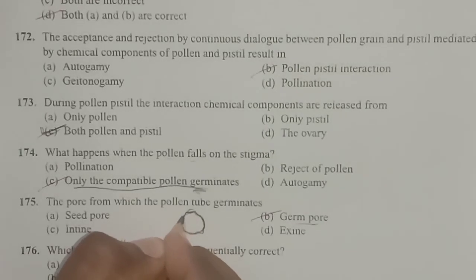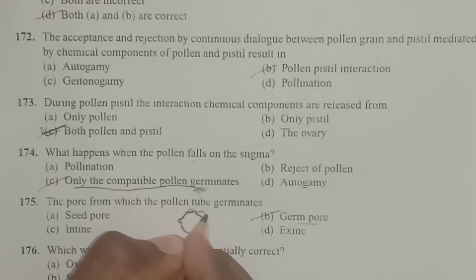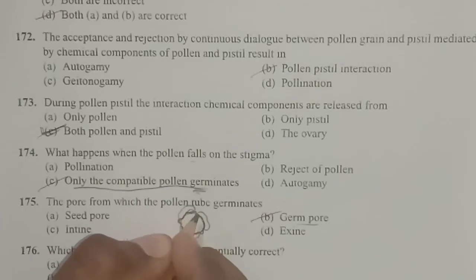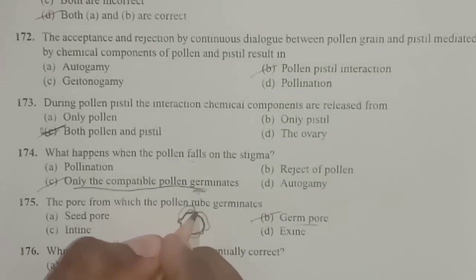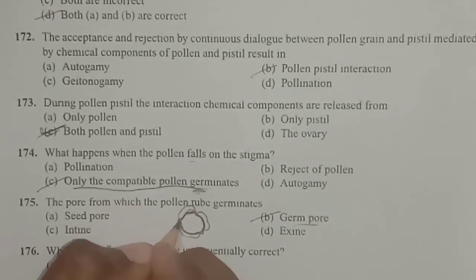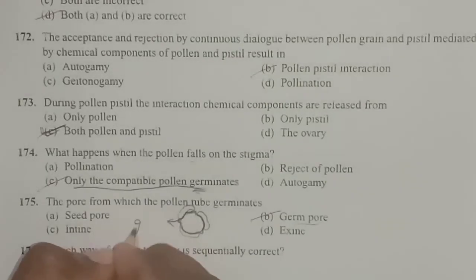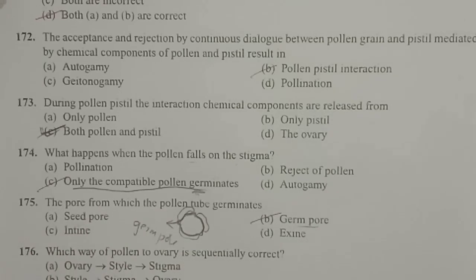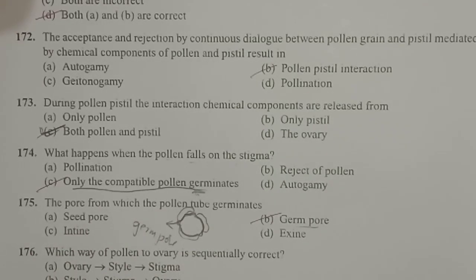Then there is another layer called the exine layer. The exine layer is usually a discontinuous layer. At certain regions, the sporopollenin is not deposited. That region is called a germ pore, and this germ pore helps in the formation of the pollen tube at the time of pollen germination, so the pore from which the pollen tube germinates is known as the germ pore.